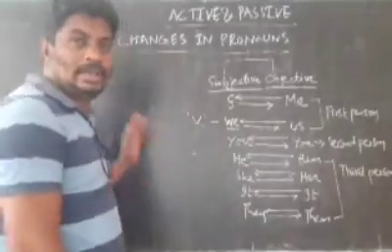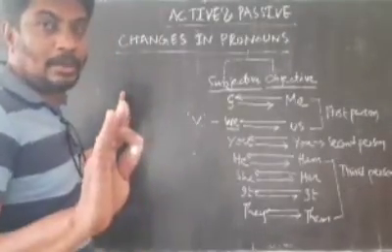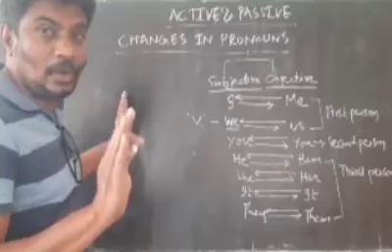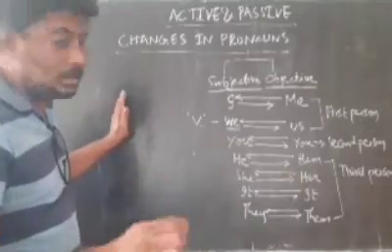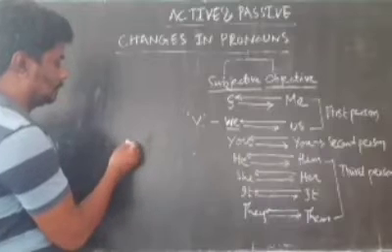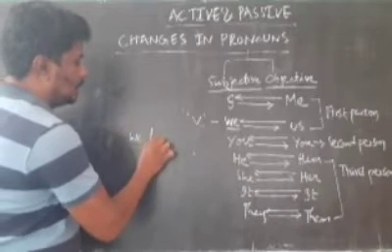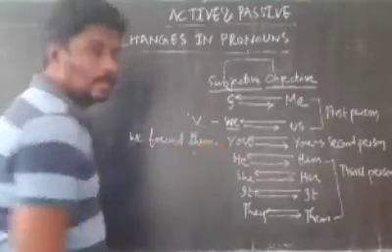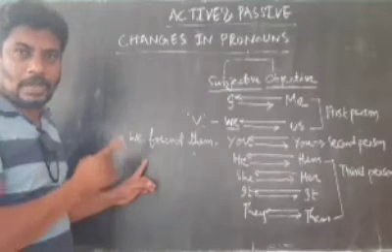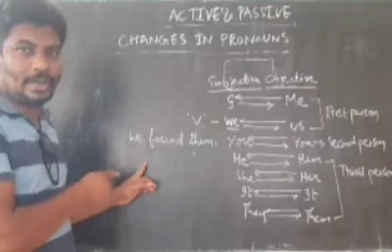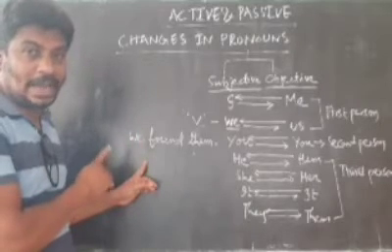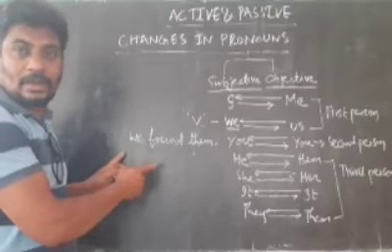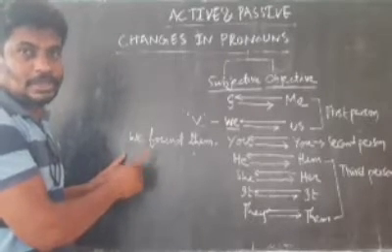I'll write one example statement so that you can understand. I'm just explaining the changes in pronouns in this example, not changes in words. That is another topic. Okay? So, this is the statement that we shall see: We found them. I am not telling you what kind of sentence this is. If you are able to identify, the first step is to identify the kind of sentence given to us. You may understand that this is a simple, positive sentence.